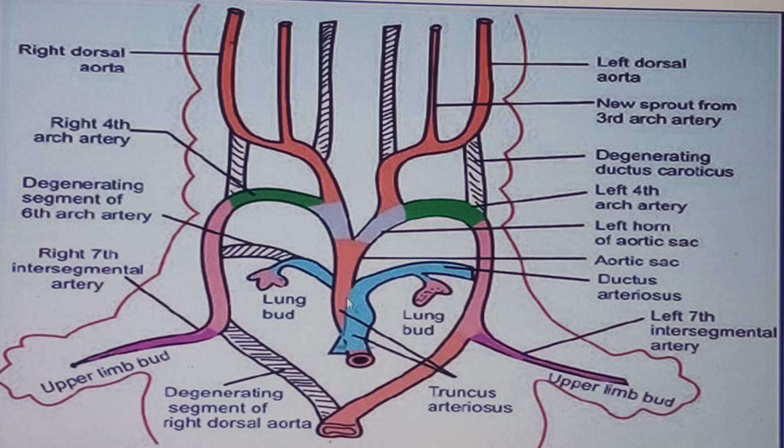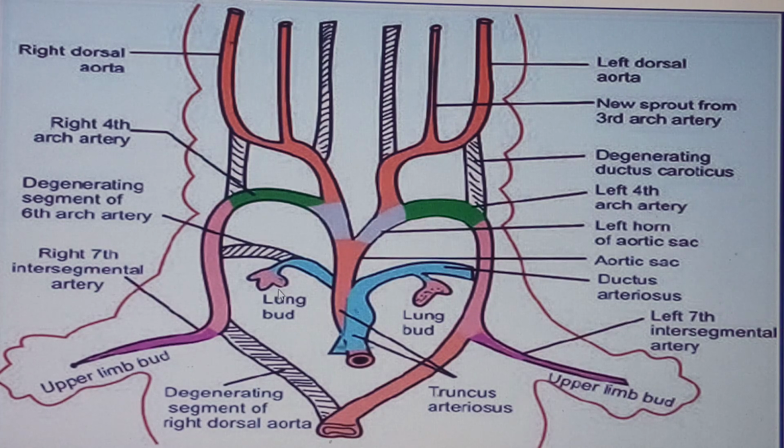Now, if I look at the right pulmonary artery, the right pulmonary artery will be coming from the proximal portion of the sixth arch artery, the right sixth arch artery. Okay, that is what we see. Why? Because already we have these lung buds that we find over here, which I will explain when we look at the foregut. When we look at the development of the gut tube, I will explain that one for you.